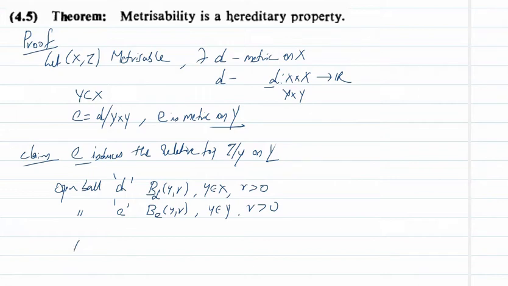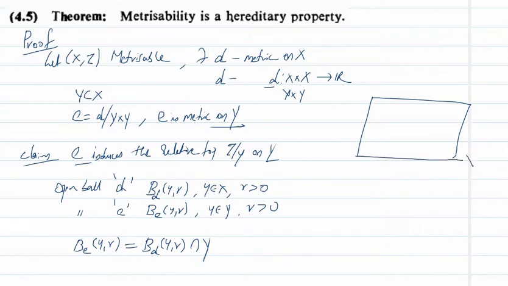Now what can you say about B_e(y, r)? B_e(y, r) is an open ball in Y, and that can be written as B_d(y, r) intersection Y. That means if this is the space X and suppose this is Y, and suppose this is an open ball B_d(y, r), then B_d(y, r) intersection Y is this portion.